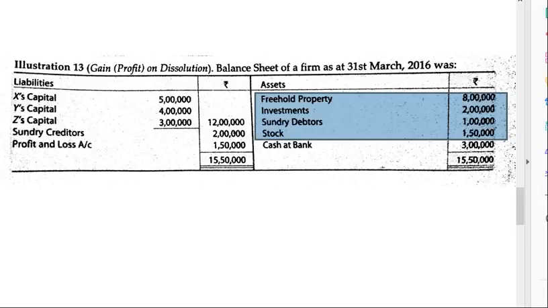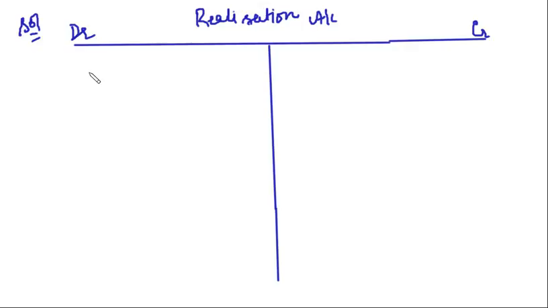Clear? So let's transfer them. What will be the journal entry?